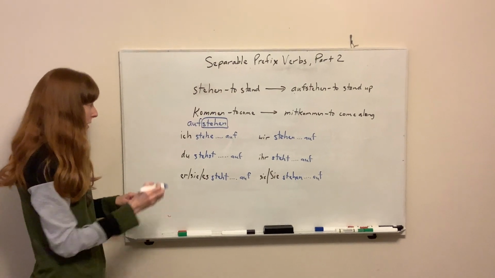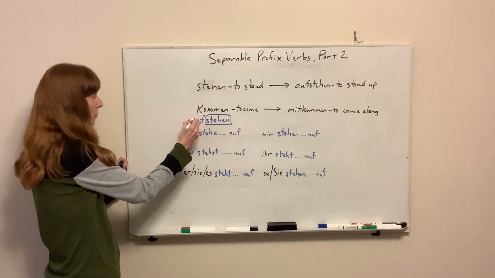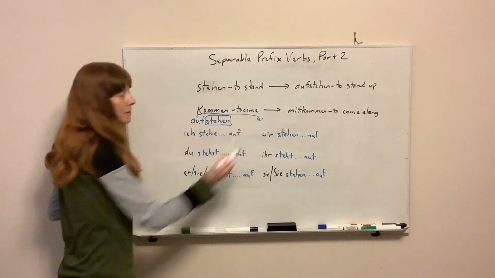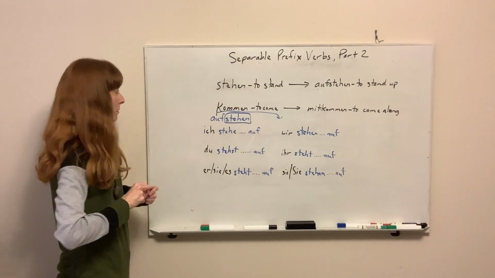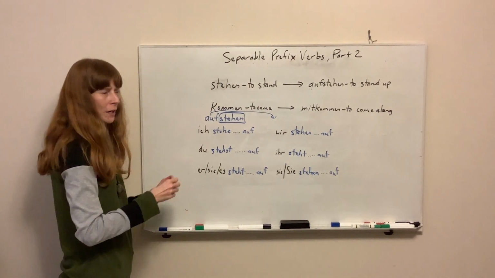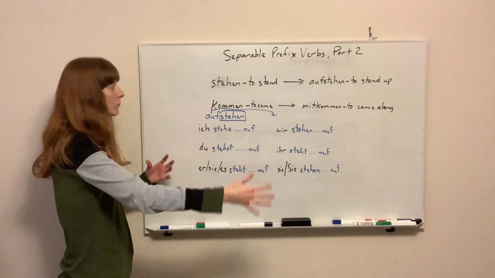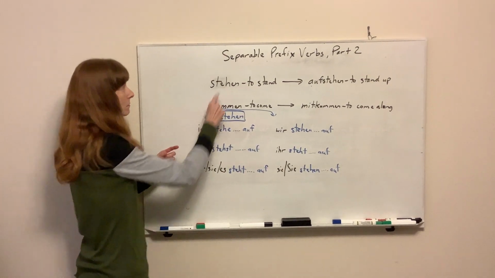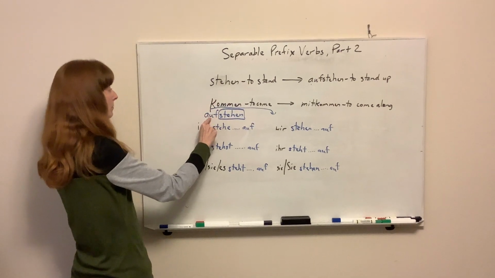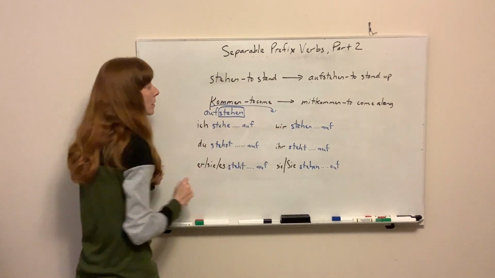So yeah, what German does is it takes this separable prefix and it kicks it to the end of your sentence. So we know that in German we often like to separate when we have two verbs. Well, with separable prefixes, the name actually tells you what you do. You take that prefix and put it at the end.